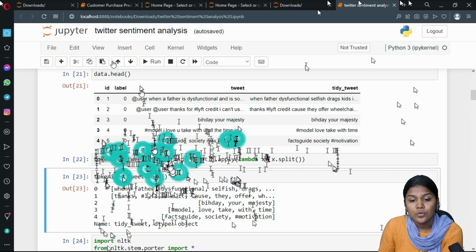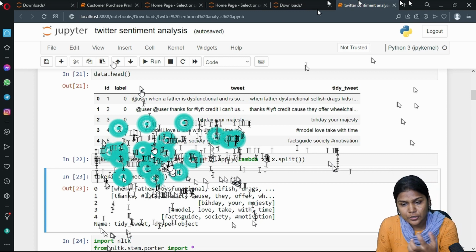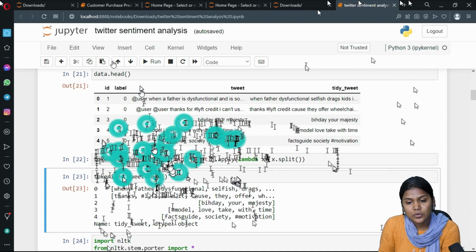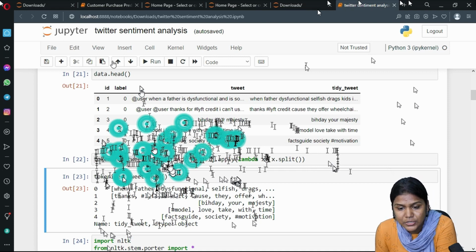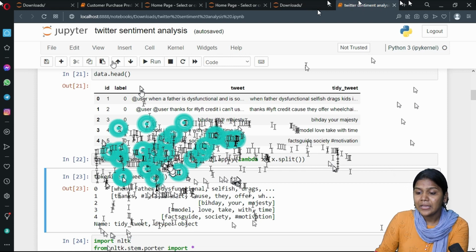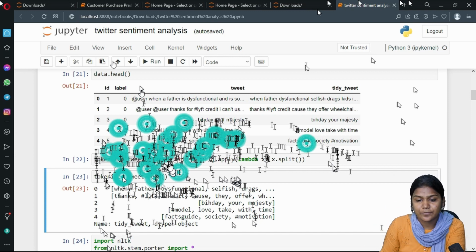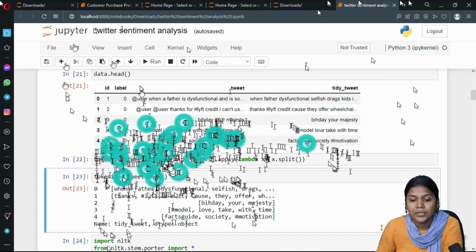Okay. Now for i in range, length of tokenized tweet, I am considering. Now the tokens should be joined and stored in this variable. Now the tokenized tweet information will be in a new column, that is the tidy tweet column. Okay. Now what we are doing? We are taking tidy tweet and checking each and every text. All words to be stored here.